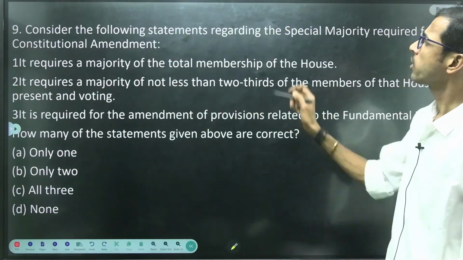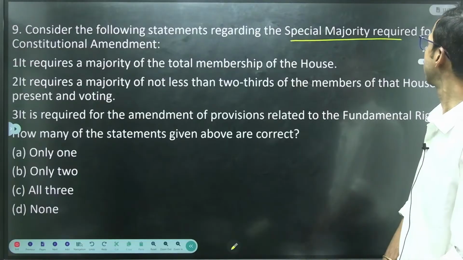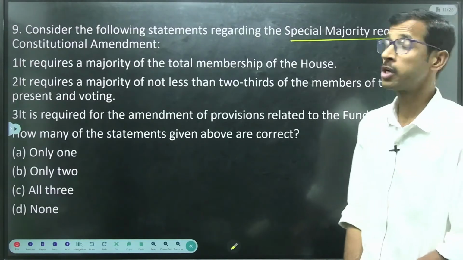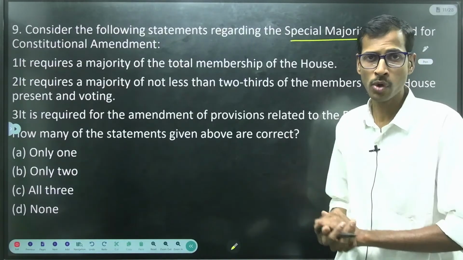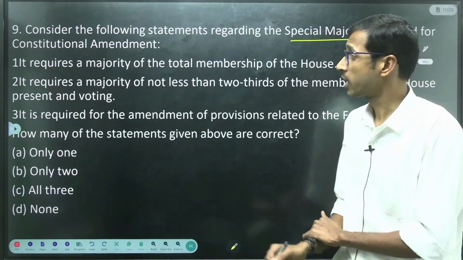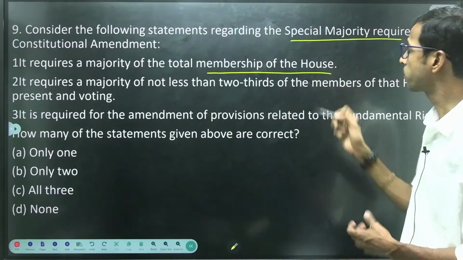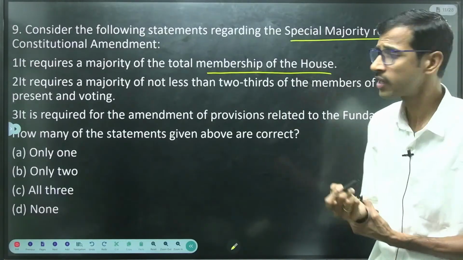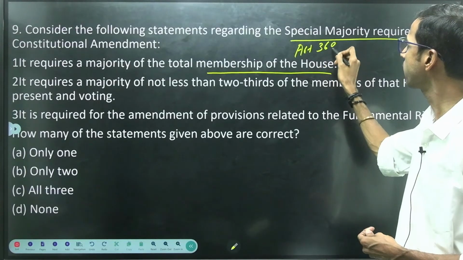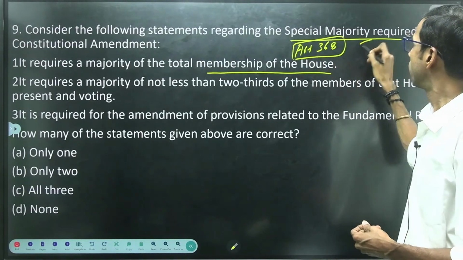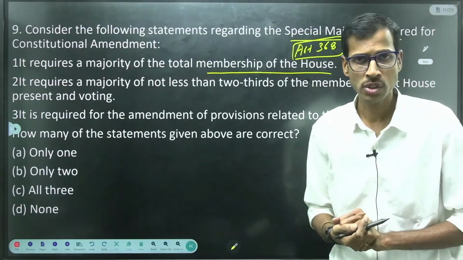Next, consider the following statements regarding the special majority required for constitutional amendment. Very, very important. The procedure of constitutional amendment is very important in the polity subject. It requires a majority of the total membership of the House. Is it correct? Yes. Here we have to understand that Article 368 is related to the constitutional amendment procedure, right?